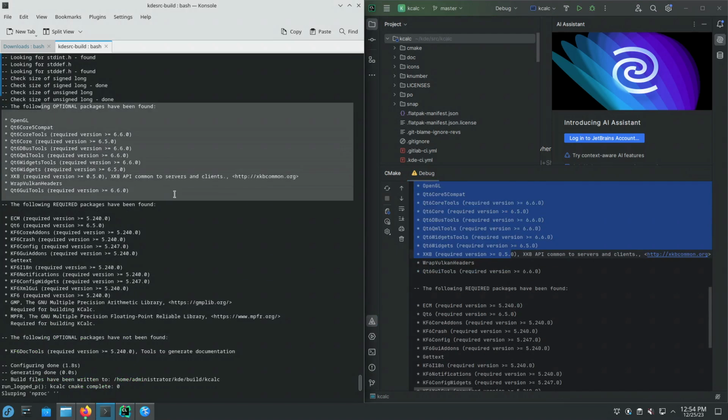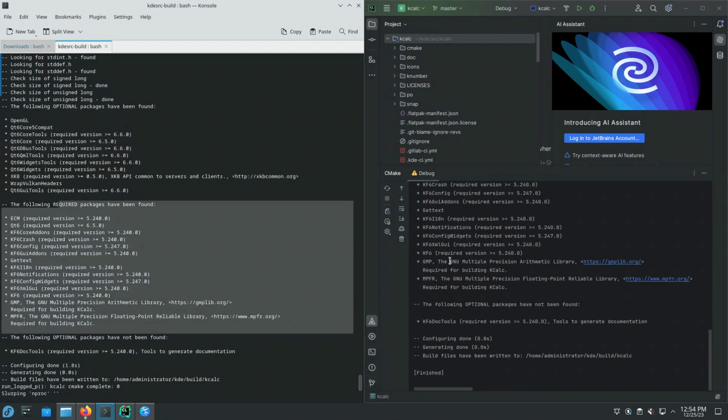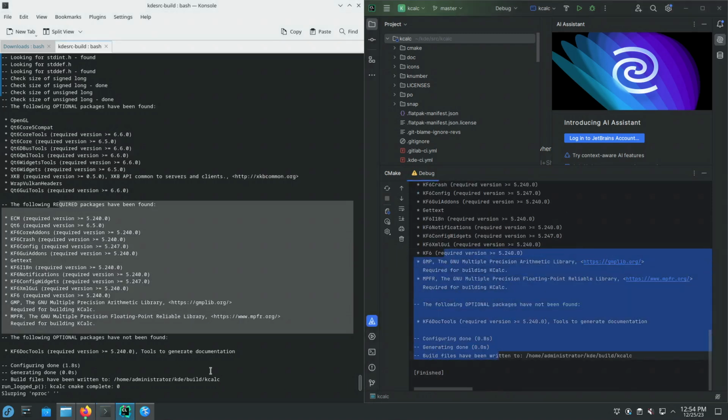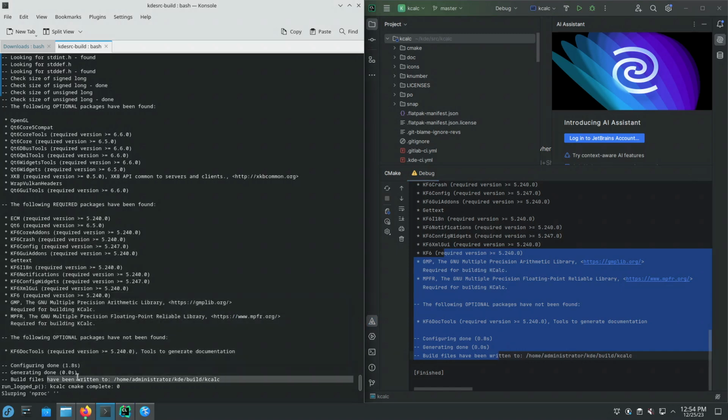Listing following optional have been found, following required have been found. So it's successful and the output is identical. And even says build files have been written to. This is all that we actually need to configure inside of CLion. If the CMake configure step is successful and identical to the one that's run by kdesrc-build, then we're good to use the integrated development environment CLion.